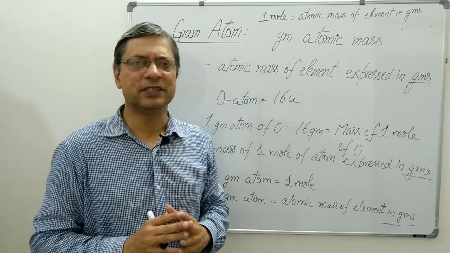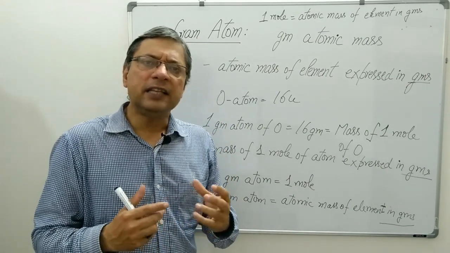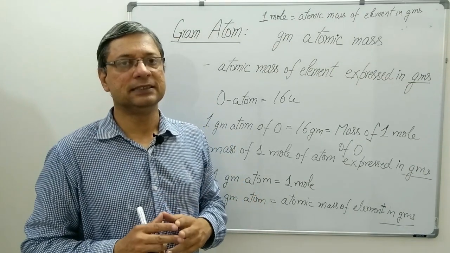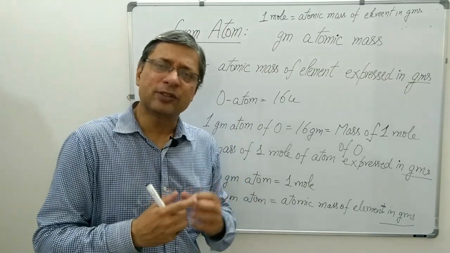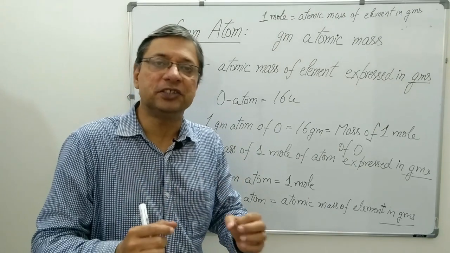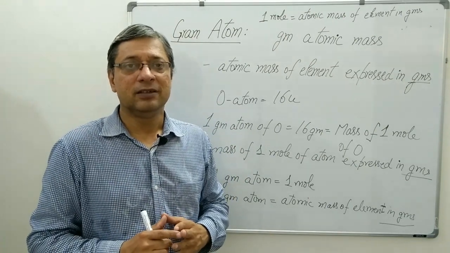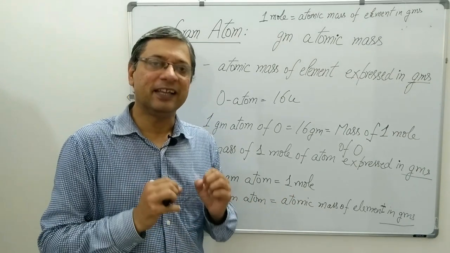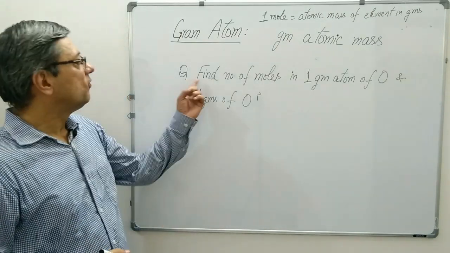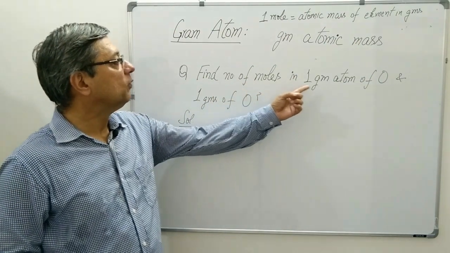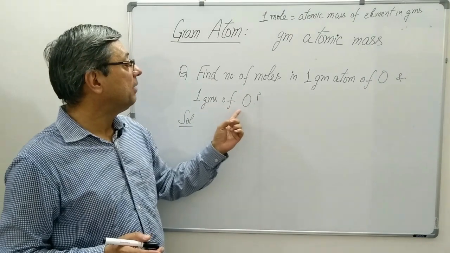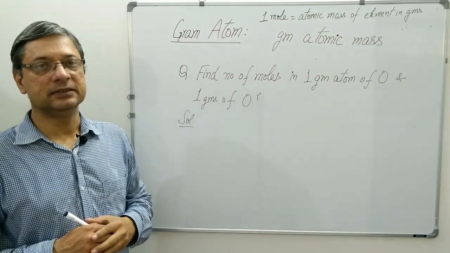Another very confusing thing. If I say 1 gram atom of oxygen, and I also say 1 gram of oxygen atoms, what is this? Let me explain with an example. Question is, find the number of moles in 1 gram atom of oxygen and 1 gram of oxygen.